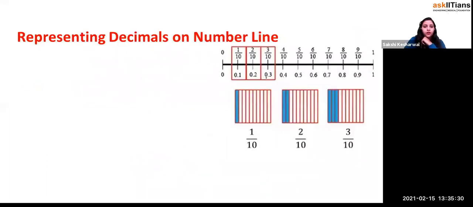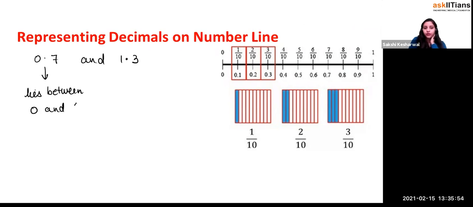Okay, representing the decimal number on a number line. Just see over here. If I say 0.7 and 1.3, what do you mean by this? This lies between which two whole numbers? Between 0 and 1, right? And 1.3 lies between 1 and 2, yes or no?